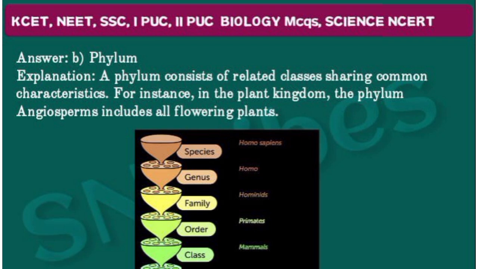So here the answer is phylum. And for instance, let us see one example in the plant kingdom.